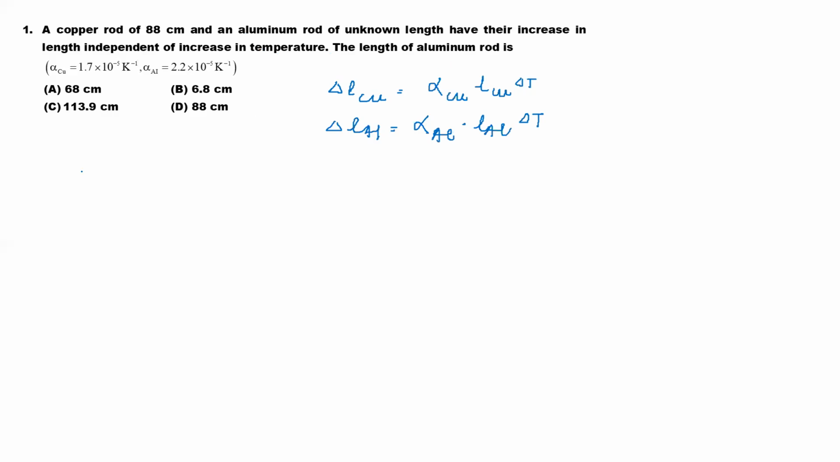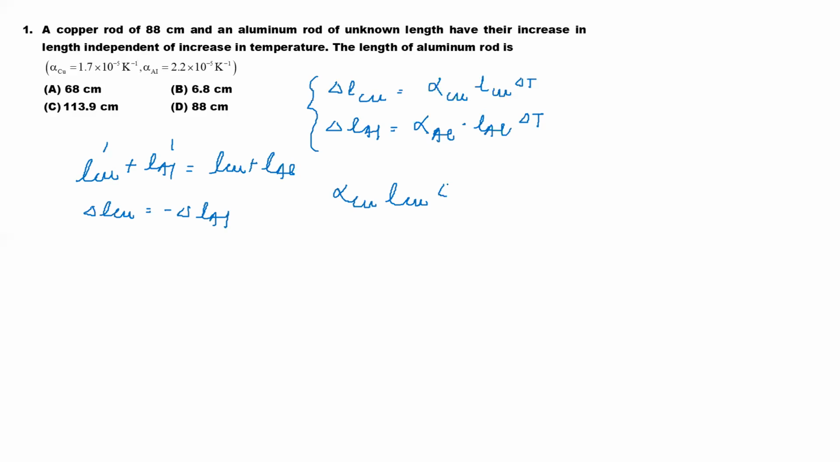From the question itself, we could write change in length of copper. That the increase in length of copper is this much, and increase in length of aluminum became this much. So that is going to be equal to length of copper plus length of aluminum, original length. That means change in length of copper is equal to change in length of aluminum. So both will be equal. So I could write alpha copper, length of copper, change in temperature is equal to, it is a common rod, so change in length of aluminium, alpha aluminium, change in temperature.